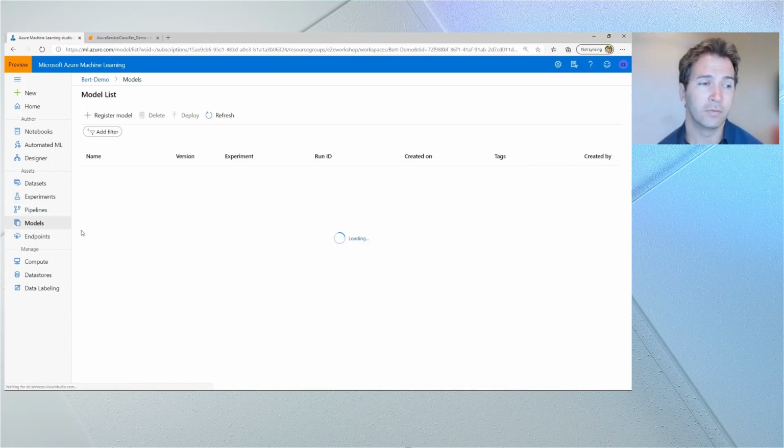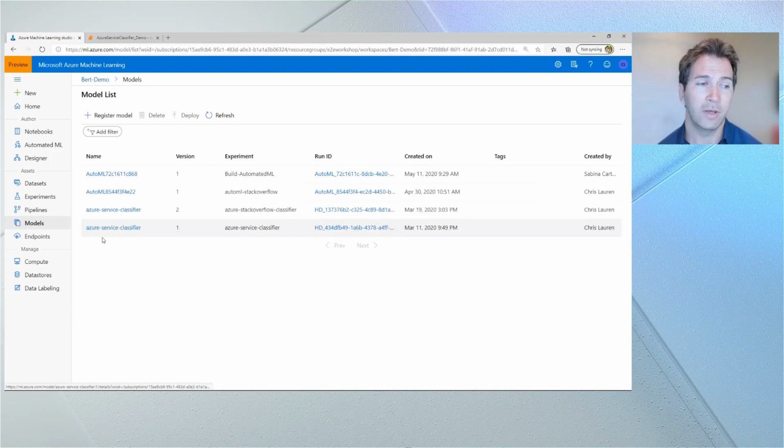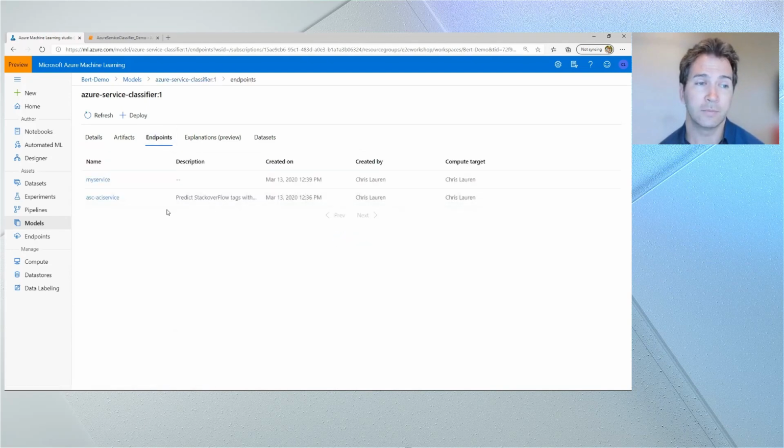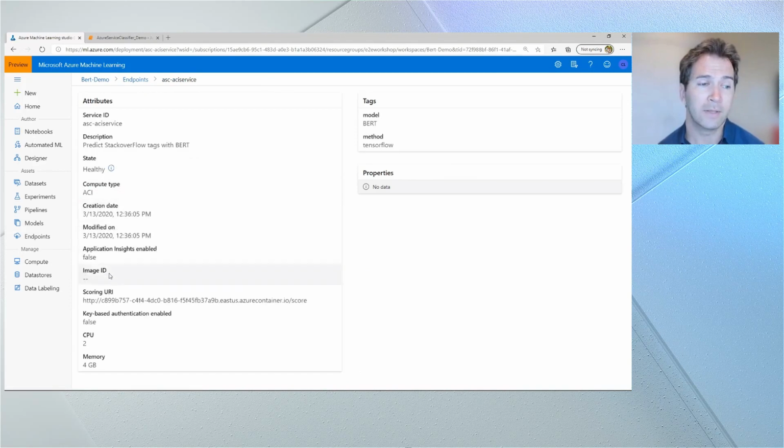And once I've trained the model, then I can deploy it. We can see here in the model registry different versions of the same model, the link back to the experiment run that was used to train that model, and I have the full lineage and traceability out to the different deployed services as well. So we can see the scoring URI, how much memory it's used, and more.